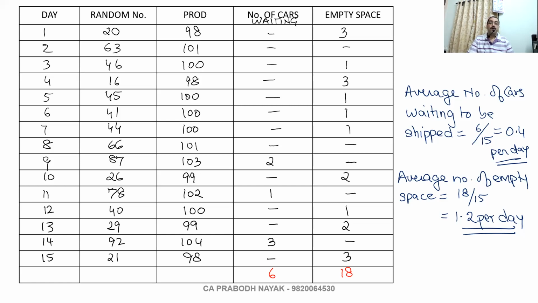Selling price minus variable cost minus fixed cost, if it is given. If the fixed cost is not given, then selling price minus variable cost. If they ask you the total profit, then selling price minus variable cost into number of units produced. So questions will be very simple. You only have to know how to calculate the end part.